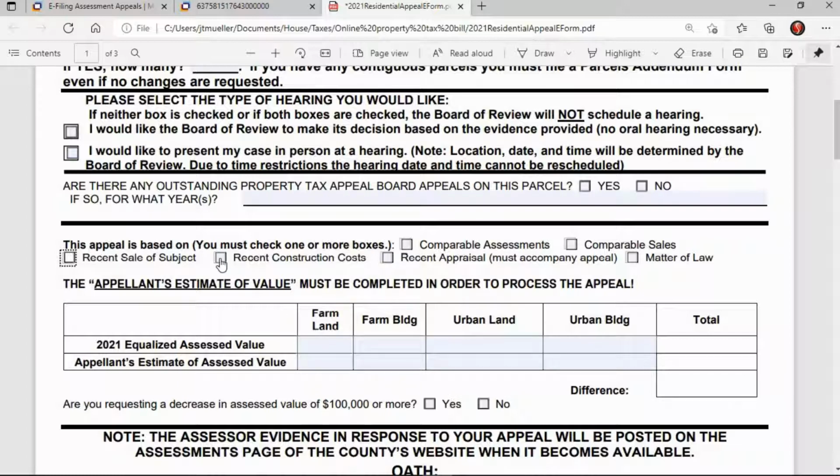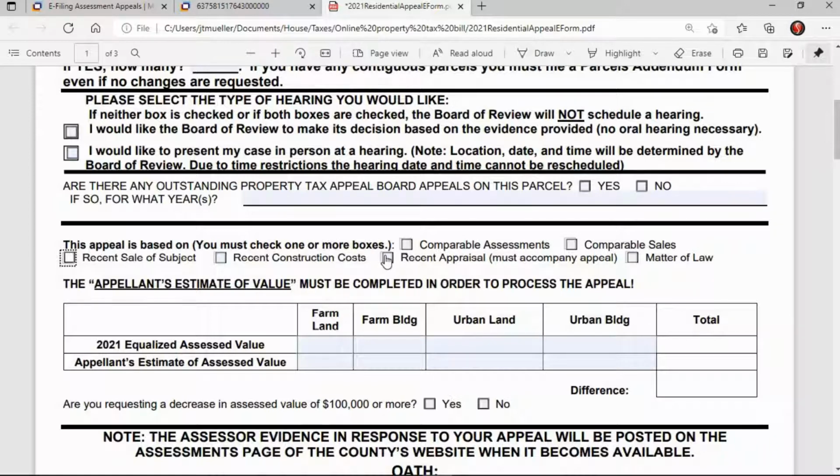Then there's recent construction costs. If you built a home from the ground up, and let's say that cost you $250,000, and they assessed your home at $300,000, you could actually submit an appeal based on that: the cost of your home, the acquisition of the land and all the building, was actually less, and get it lowered that way. For that, of course, you need to have all your information, all your receipts for it.